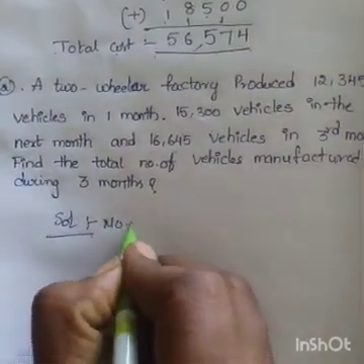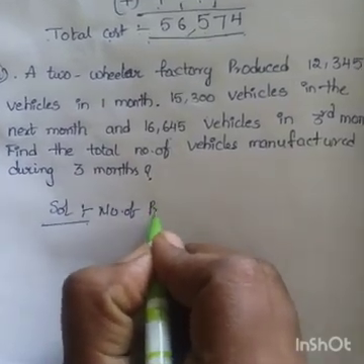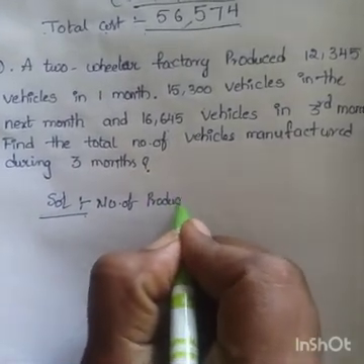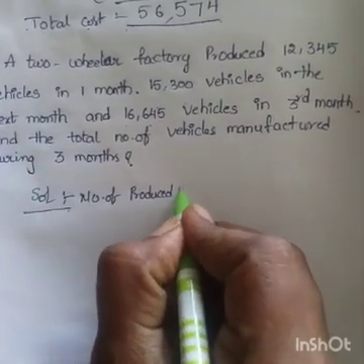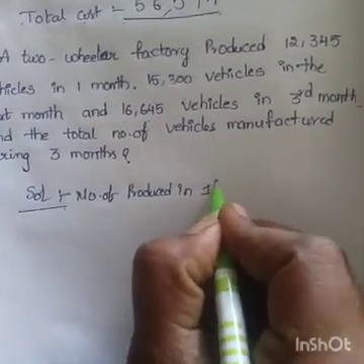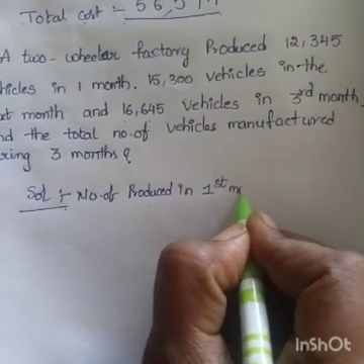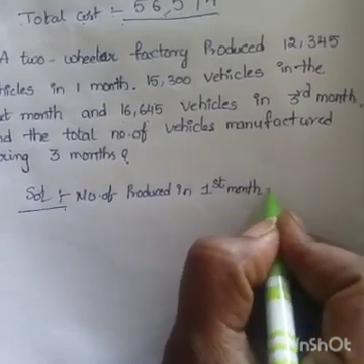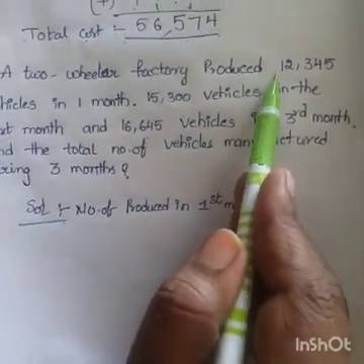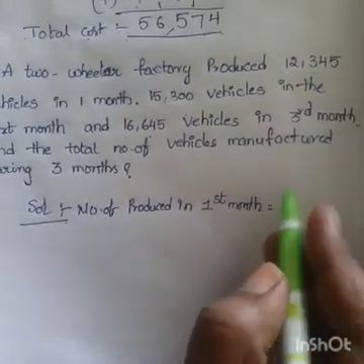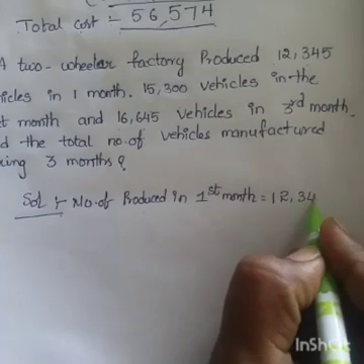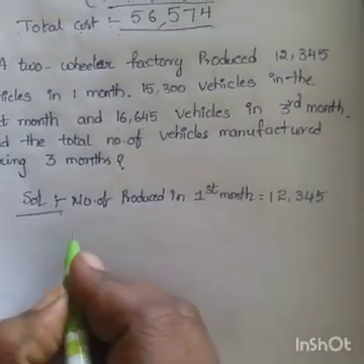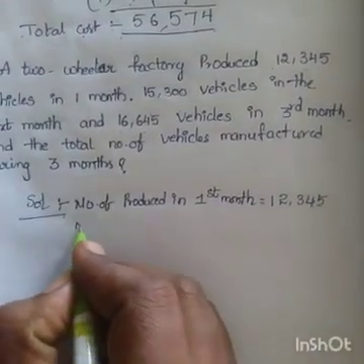Number of vehicles produced in first month. Produced or manufactured in first month, 12,345.